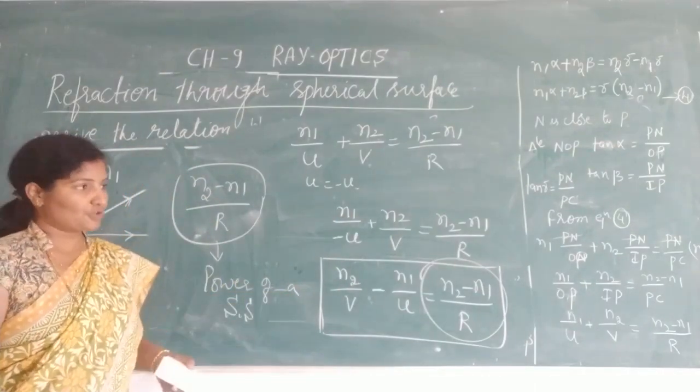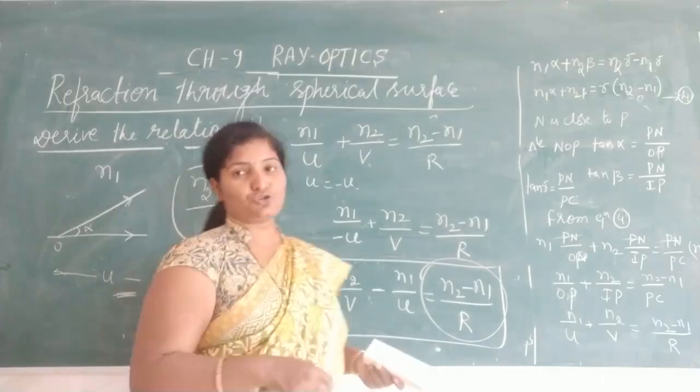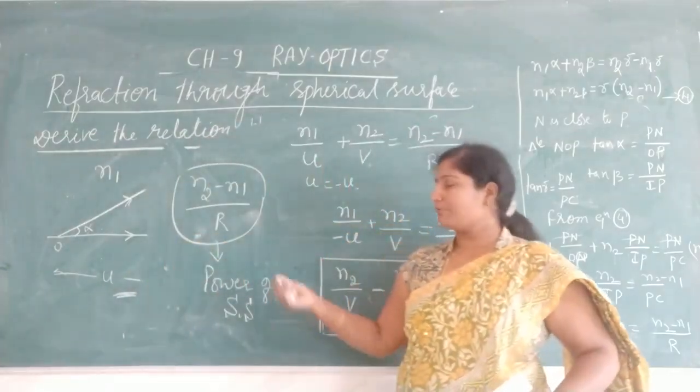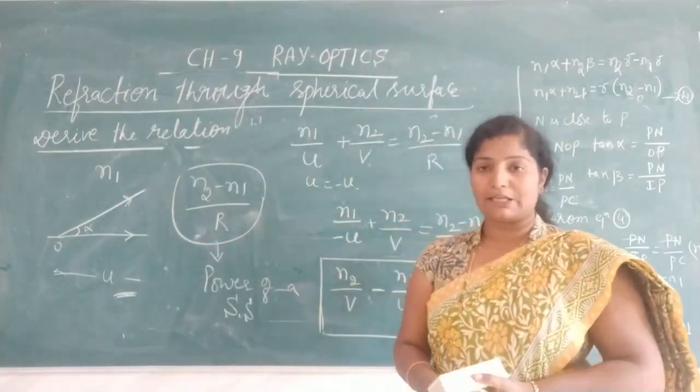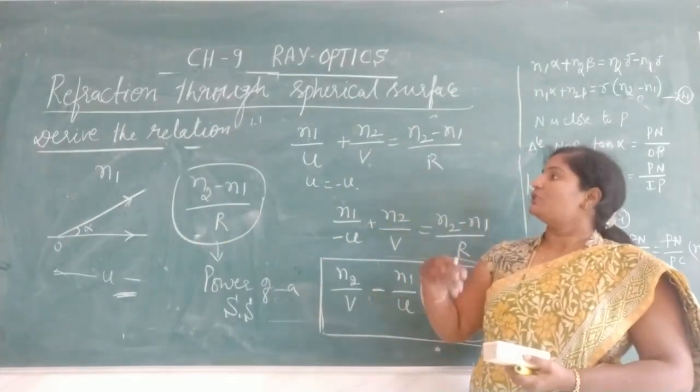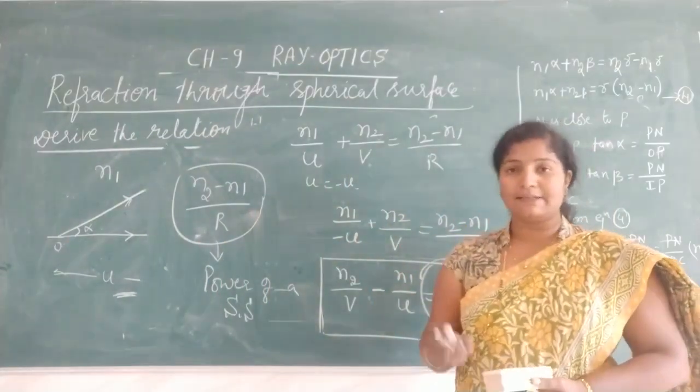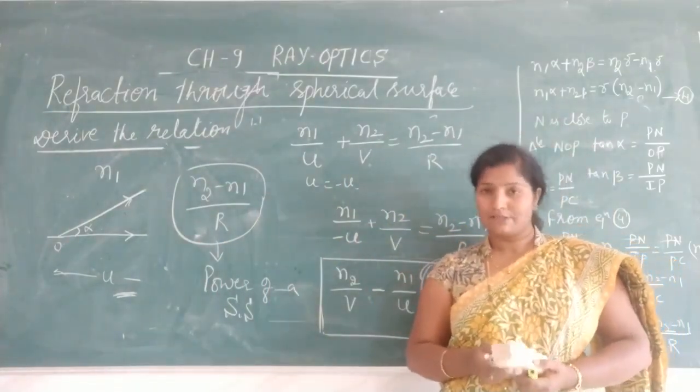So derivation neat agi barkondo, neeve substitute madidre it will be easy, because mainly it depends on the mathematical steps. Okay, so this is enough for today class. Remaining we will continue in the next class. Okay, thank you.